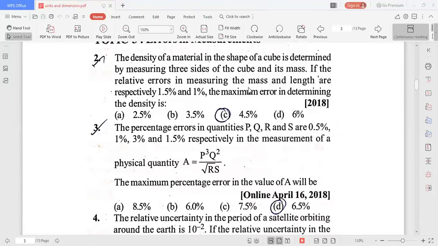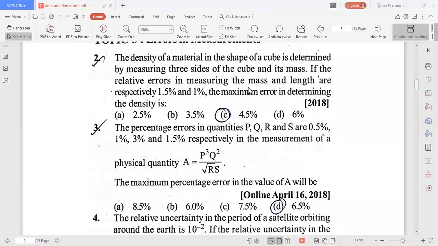Delta R by R into 100 is equal to 3%, and delta S by S into 100 is given as 1.5% respectively. Then the percentage error in the measurement of A, which is equal to P cube Q square by root R into S, they asked.